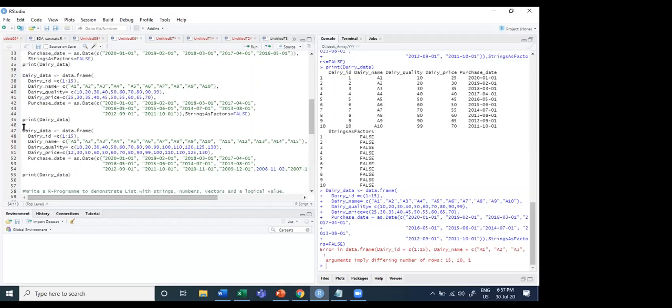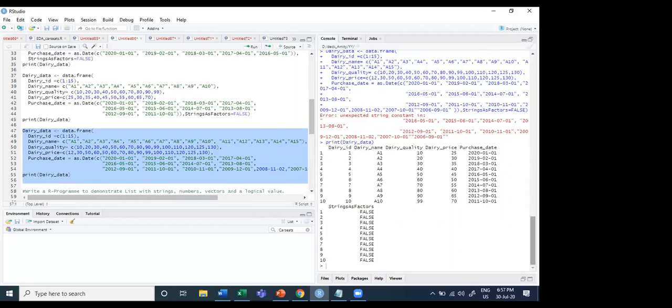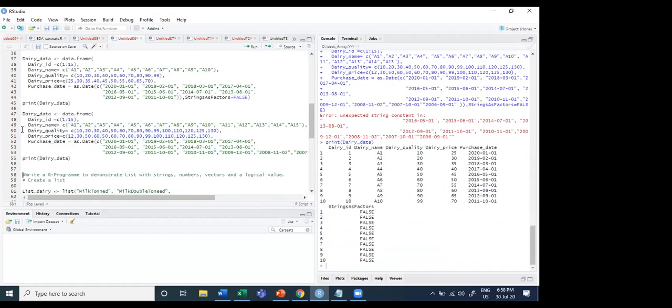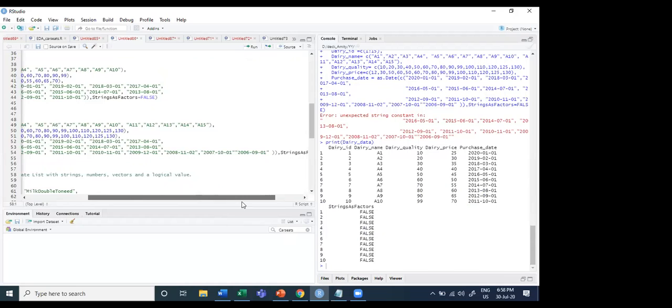Let me see whether we are going to retrieve the result from this code or not. Let me check. The result has not come because I think a mistake has occurred. I forgot to put it into a bracket. So let me check whether this code is working now. Is this code okay? Let's see whether it is functioning or not. Wait. Okay. So this code has functioned. Not yet. There is some mistake which I have committed, so the code is not actually running properly.